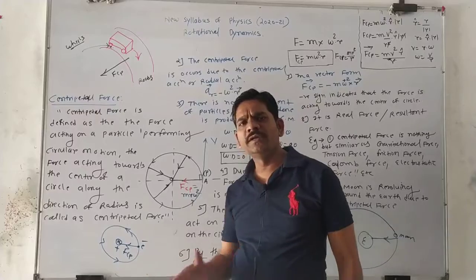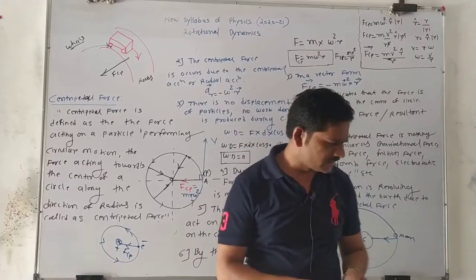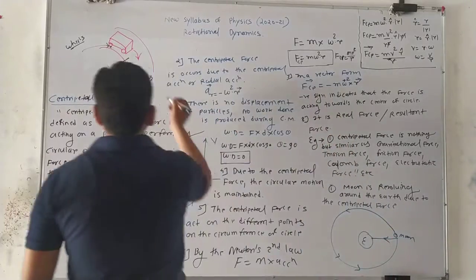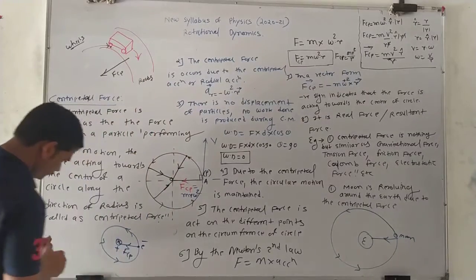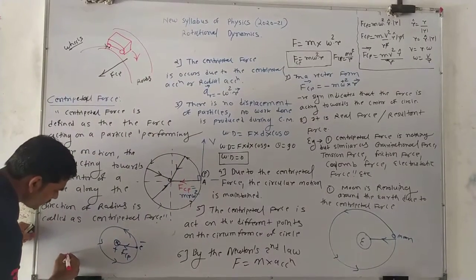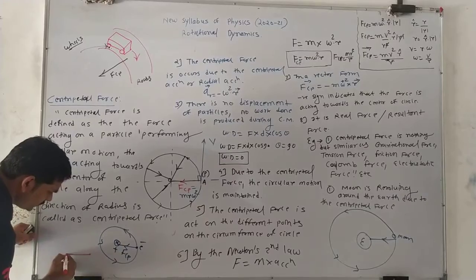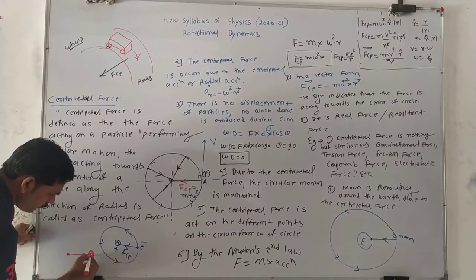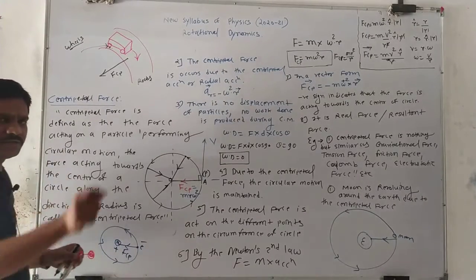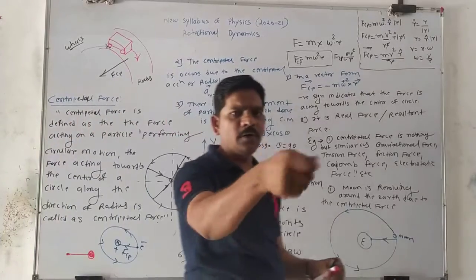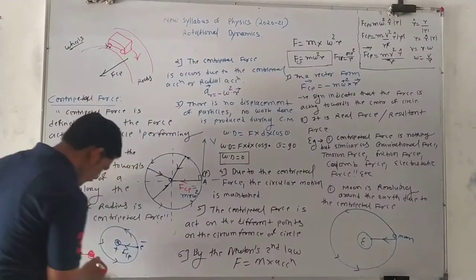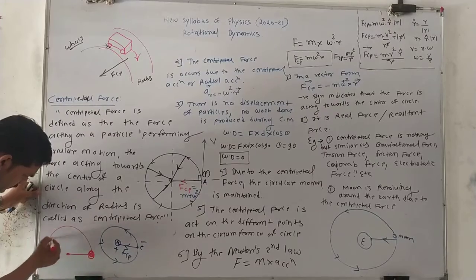So many applications we have. Consider a string example: suppose you consider a string here. This is a fixed point and we attach a bob to it. If you revolve this string like that, the string moves in this way.